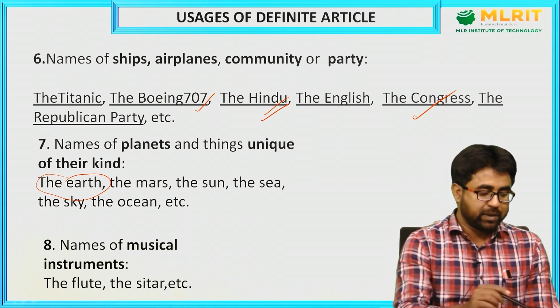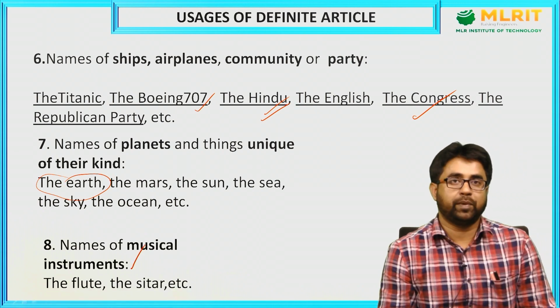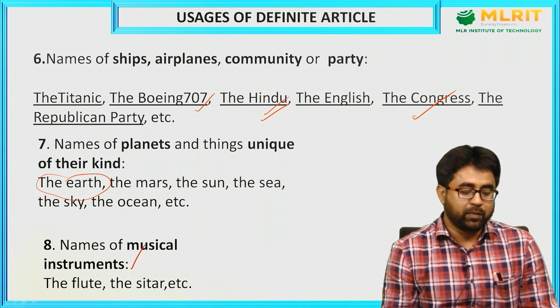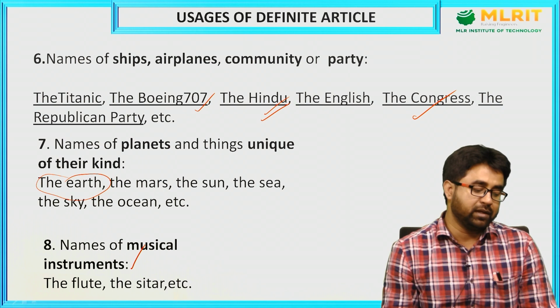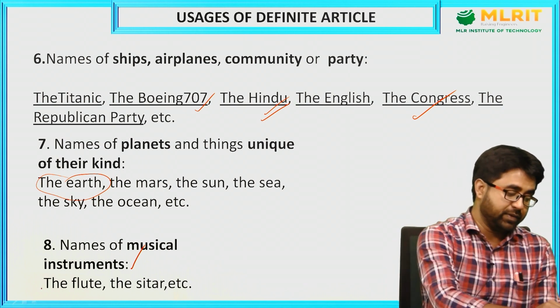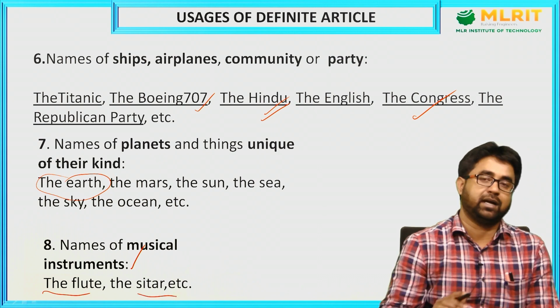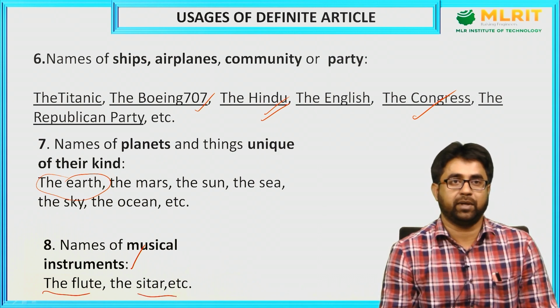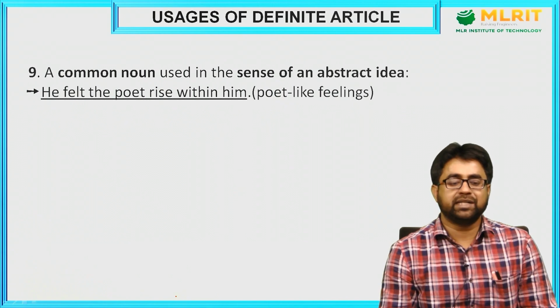Now, names of musical instruments. When we point out a musical instrument, we have to always use the definite article the. You can see the flute, the sitar, etc. So musical instruments always take the definite article. Remember that.